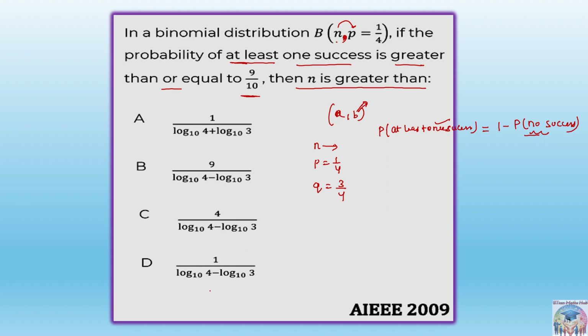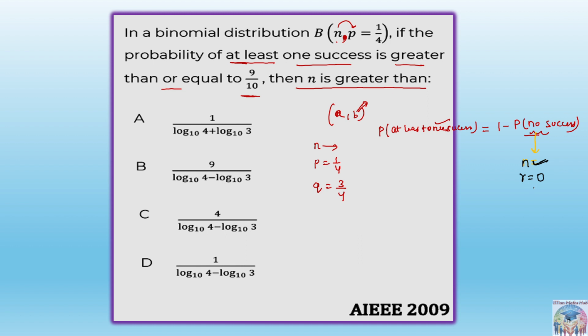No success means n is not given to you, we already know, so this remains as it is. But can you tell me what the value of r is? No success means r is 0, in 0 trials.